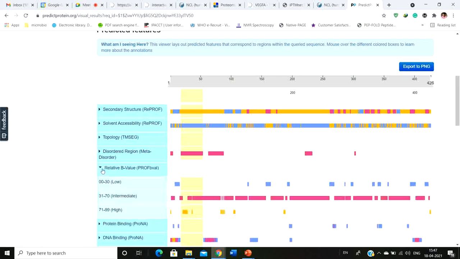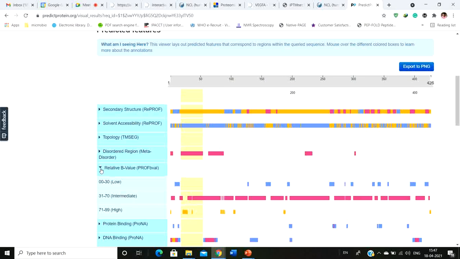So for the relative B values, what is B value? B value means how much the particular protein moves. If the B value is low, that means that particular amino acid residue is highly stable. If the B value is high, that means that particular amino acid is really unstable. Really unstable means that it is present in a loop region. Because if a particular amino acid is present in an alpha helix or in a beta sheet, then it is under a structured region, and that is not going to flicker around, right? It is going to maintain a particular peculiar structure because it is under some constraint.